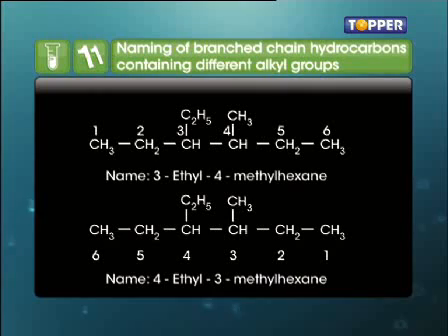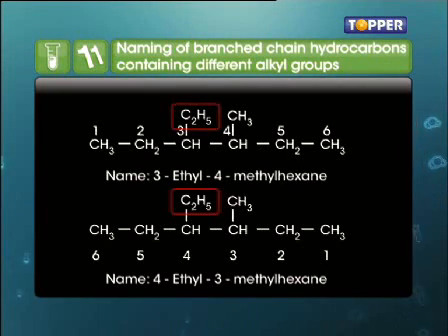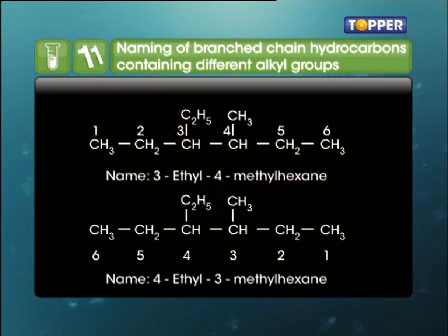Let us take another example in which 2 different alkyl groups are present at equivalent positions. In this case, the lower number is given to the alkyl group that comes first in alphabetical order. Here, since ethyl comes before methyl in alphabetical order, ethyl should come at a lower position. So, the name of the compound is 3-ethyl-4-methylhexane and not 4-ethyl-3-methylhexane.